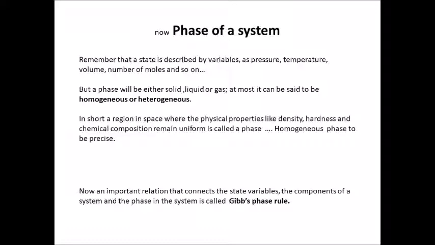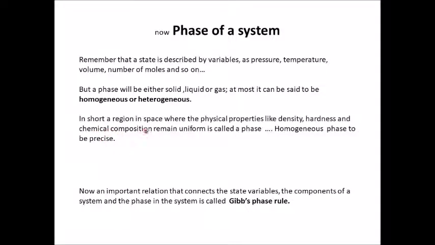Remember, a state is described by variables like pressure, temperature, volume, number of moles and so on. But a phase will be either solid, liquid or gas. These are the three common phases we know, and accordingly we say the system may be homogeneous or heterogeneous.